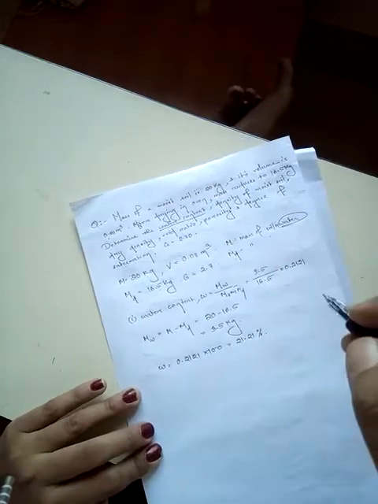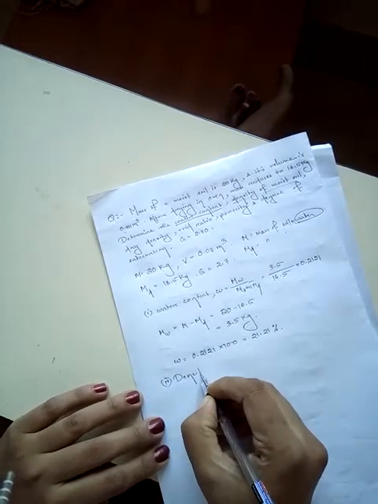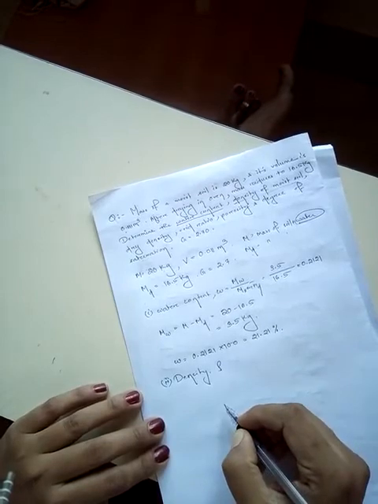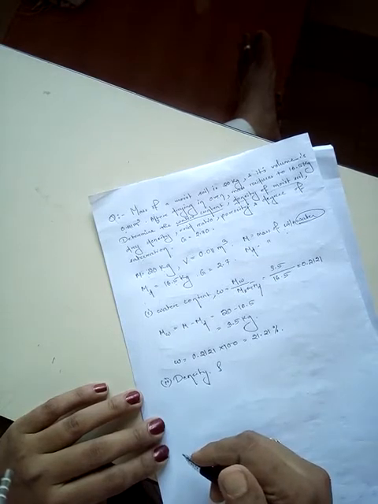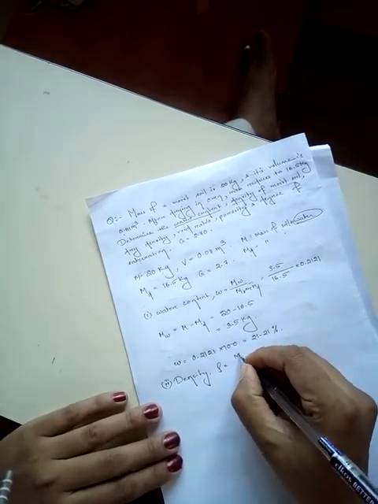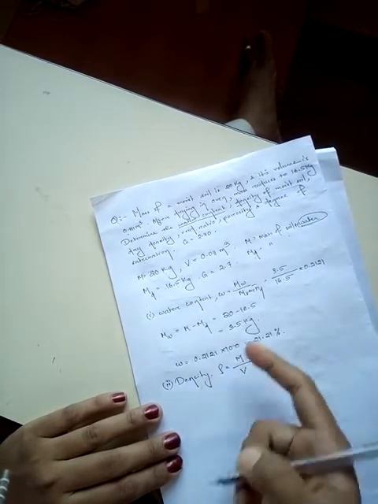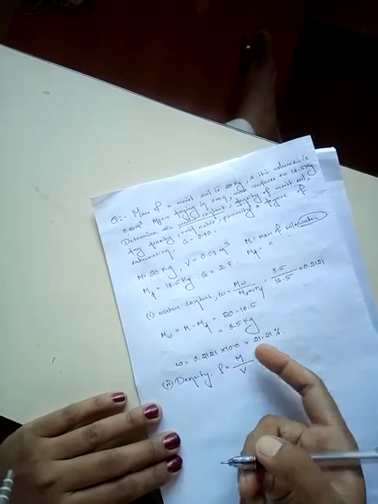So let us find out the next question, which is density of moist soil. Density is symbolized by the symbol rho, and we know density of moist soil means bulk density. Moist soil means soil where water, air and soil, all three constituents are present. So if we are finding the density of moist soil, then we are finding the bulk density. So bulk density rho is equal to total mass by total volume. Unit weight is weight by volume, but density is mass by volume.